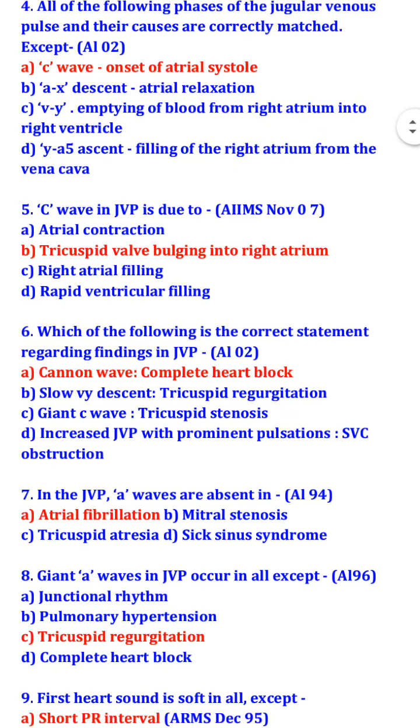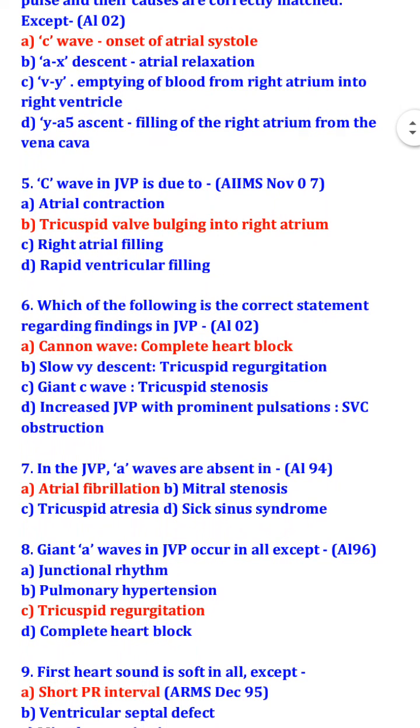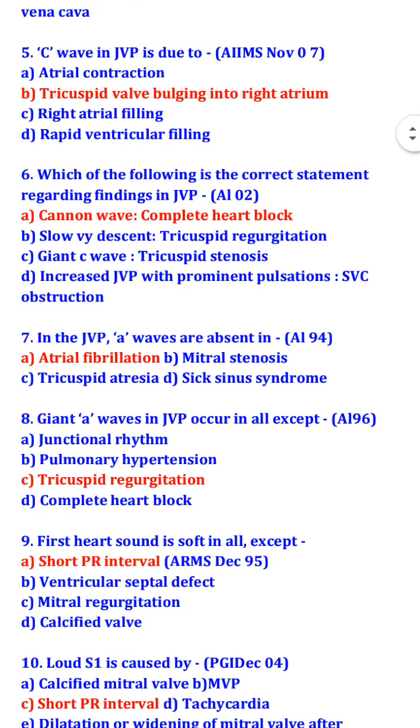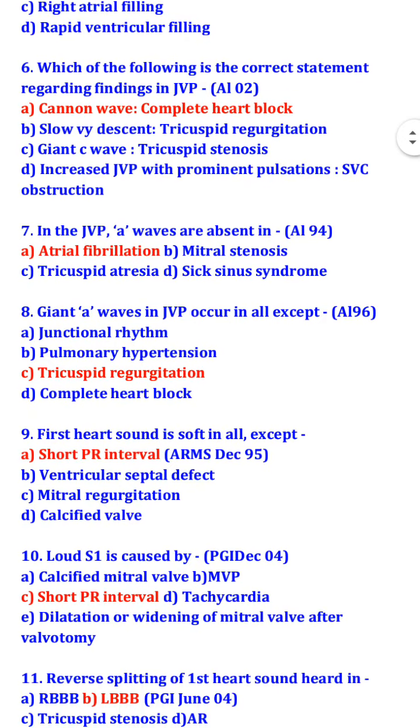Which of the following is the correct statement regarding findings in JVP? Cannon wave represents complete heart block. In the JVP, A waves are absent in atrial fibrillation. Giant A waves in JVP occur in all except tricuspid regurgitation. So it occurs in junctional rhythm, pulmonary hypertension and complete heart block, but it does not occur in tricuspid regurgitation.